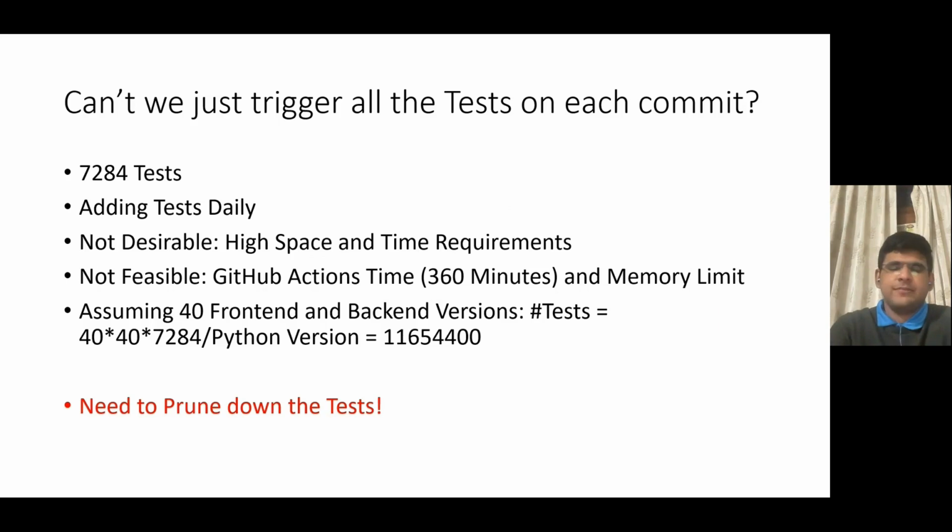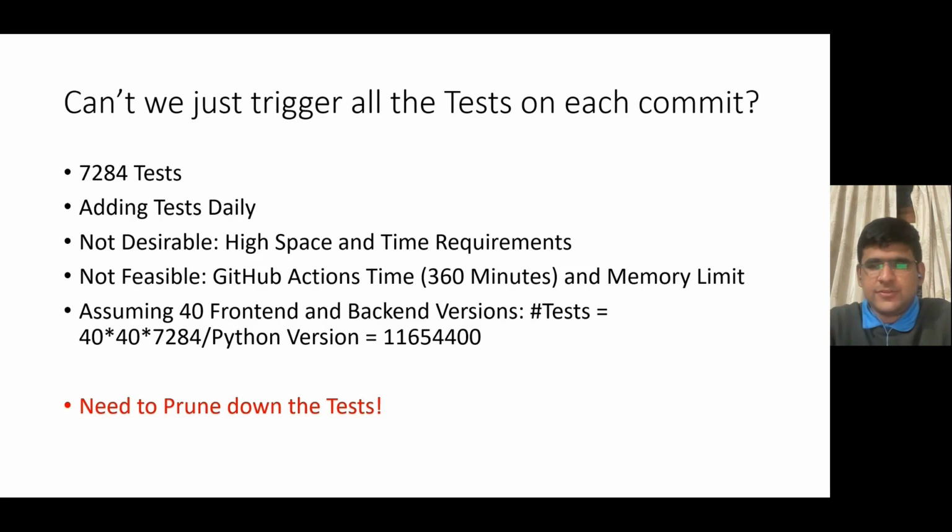The natural question we have here is, can't we just trigger all the Ivy tests on each commit made to the repository? A simple back of the envelope calculation suggests strictly against this. The number of tests running on the repository without taking any framework or Python versioning into account is 7,284 as of making this presentation, and we are adding tests daily. Therefore, triggering all the tests on each commit is not desirable, as it would consume a significant amount of resources, as well as take a large amount of time to run.